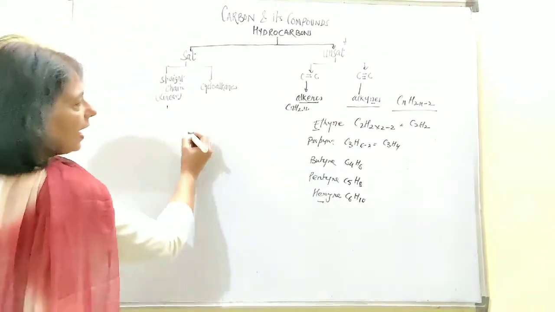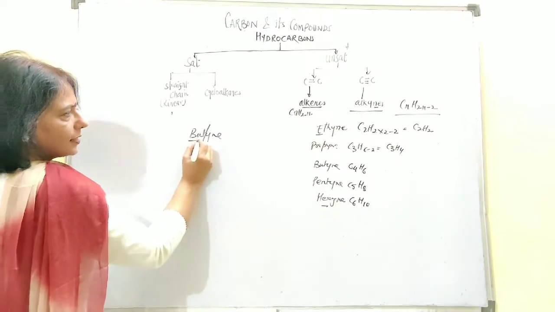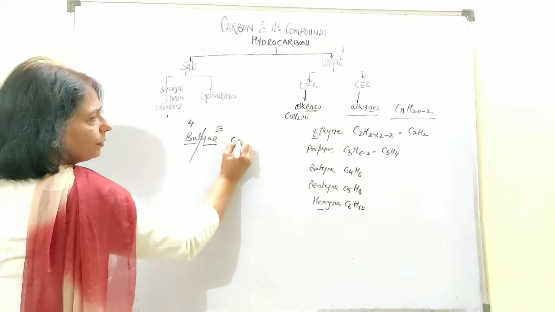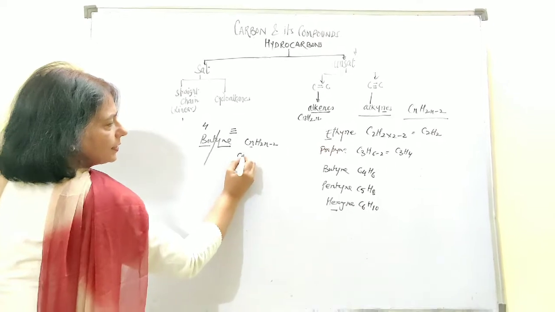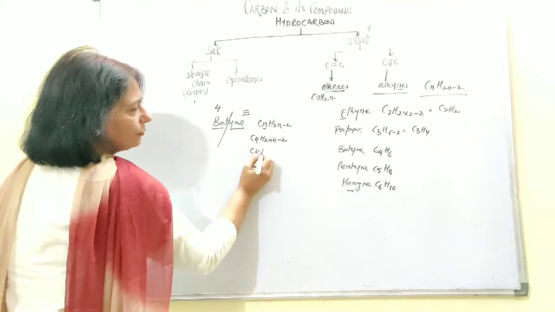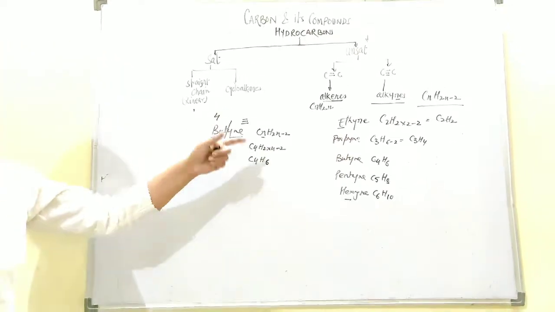Like say, I have taken butane. Butane is divided into 2 parts. It is telling you about 4. It is telling you about the triple bond. The general formula is CnH2n minus 2. Put this number here. It is C4H2 into 4 minus 2. That means it is C4H6. So this way the molecular formula has been derived.